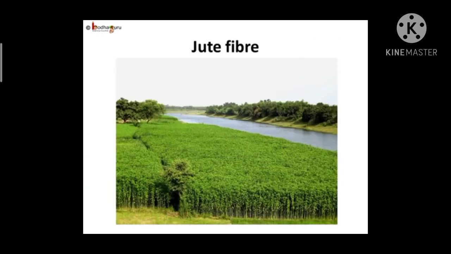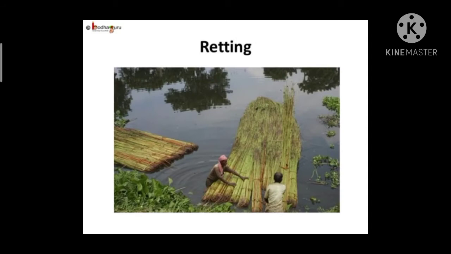We get jute fiber from the stems of the jute plant. The jute plant is mainly cultivated in West Bengal. After harvesting, they cut the jute plants. Then they dry the stems of jute plants and tie them into bunches. These bunches are soaked in stagnant water or pond water. During this time, the gummy substance present in the stems of the jute plant is destroyed. This process is called retting.